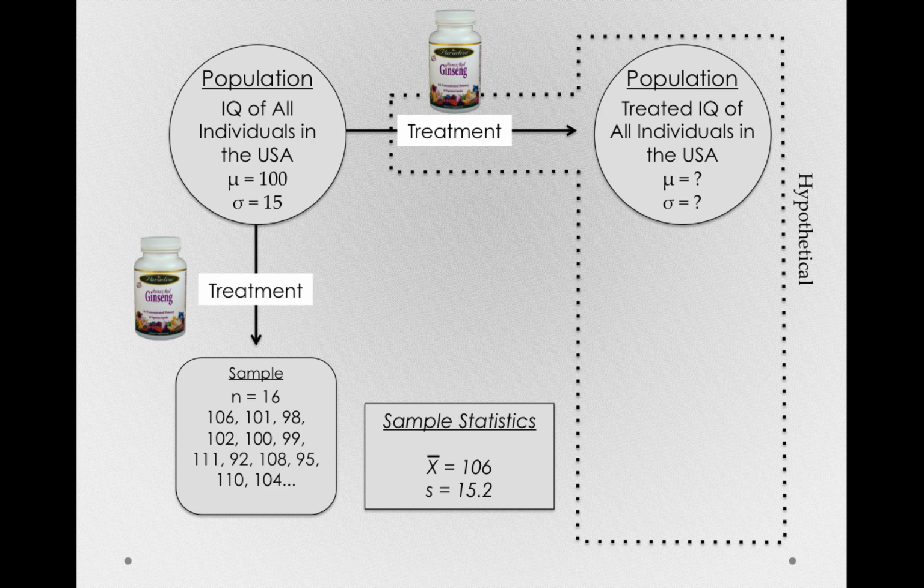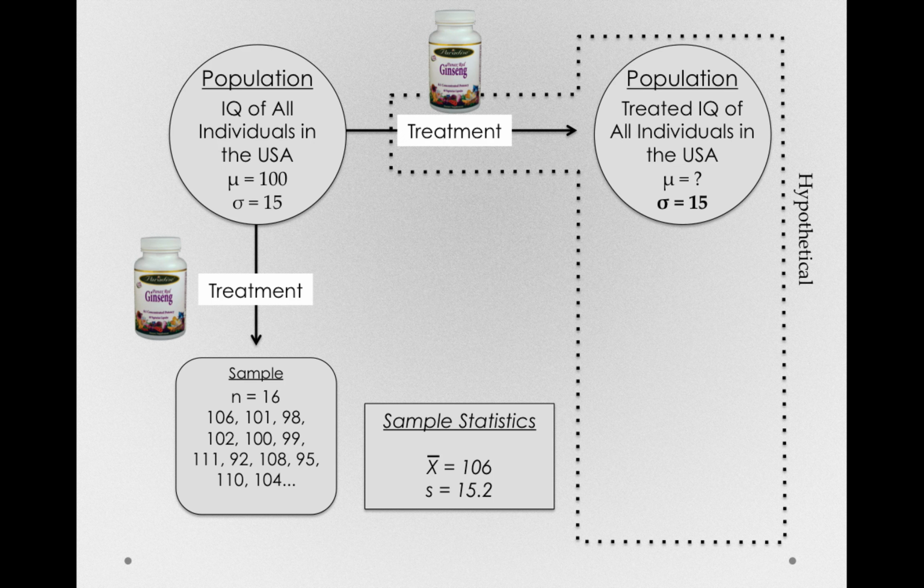Now, before I go on, I want to mention one important assumption we'll make. We're talking about treatment effects on the mean, so we're going to be interested in that population mean after treatment. To simplify things, we're going to assume that ginseng does not change the standard deviation of this population, so the only way this treatment will have effect will be on the mean. So that's what we're interested in characterizing, the mean of that population after treatment.